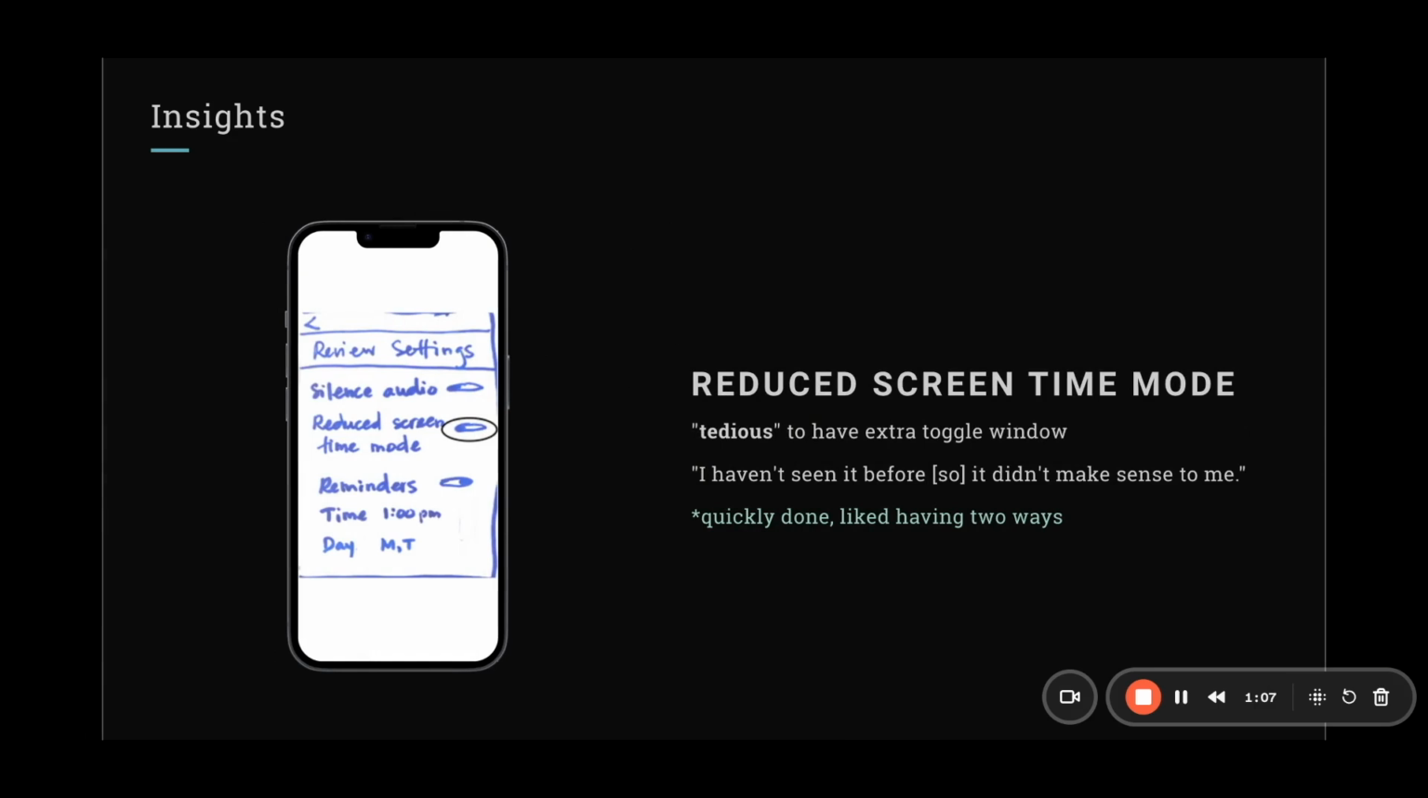Now, for users to turn on reduce screen time mode, some said it was a bit tedious to have an extra toggle window after you clicked on the reduce screen time mode button. Someone said, "I haven't seen it before, so it didn't make sense to me," so they didn't click on it. And actually, most users were able to activate this mode quickly, and they liked that there were two ways for them to get this task done.